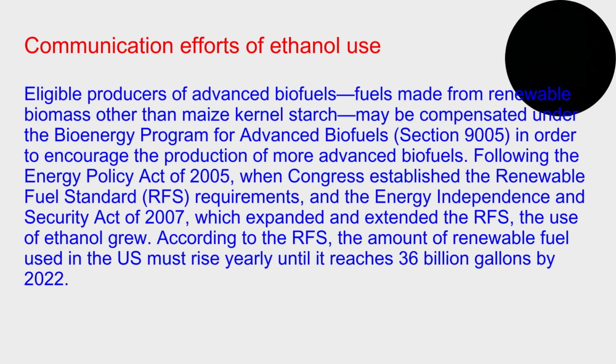Eligible producers of advanced biofuels, fuels made from renewable biomass other than maize kernel starch, may be compensated by the Bioenergy Program for Advanced Biofuels in order to encourage the production of more advanced biofuels. Following the Energy Policy Act of 2005, when Congress established the Renewable Fuel Standard requirements, and the Energy Independence and Security Act of 2007, which expanded and extended the RFS, the use of ethanol grew. According to the RFS, the amount of renewable fuel used in the U.S. must rise yearly until it reaches 36 billion gallons by 2022.